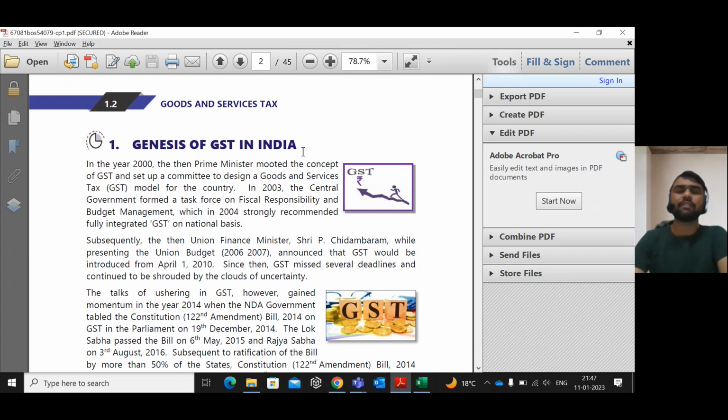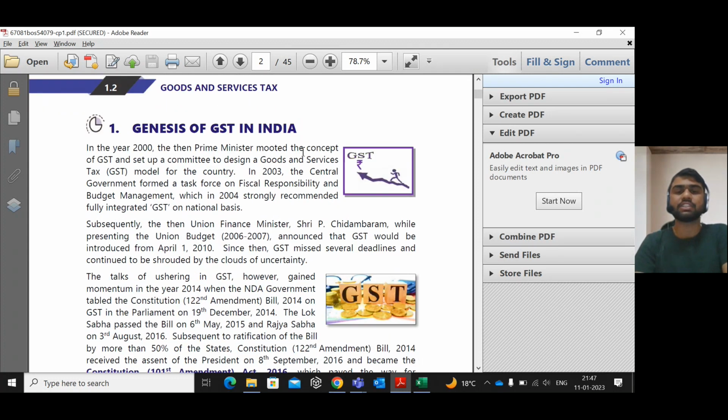Now, in this particular session, we are going to discuss how GST was introduced in India, how GST came into India, who introduced it, and which government took the first initiative to introduce GST in India. When the Act came into picture, and under which government GST came into picture, that we are going to deal with in this session.